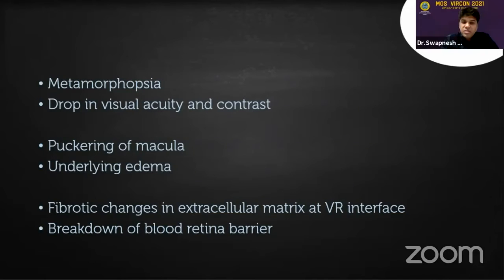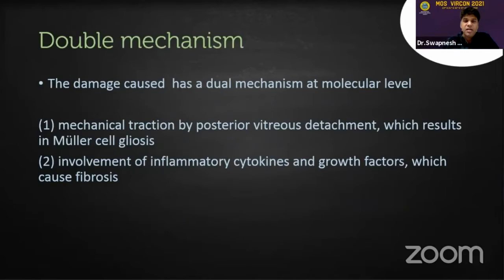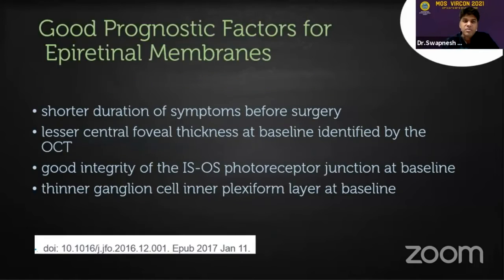There could be some fibrotic changes in the extracellular matrix at the interface, and also underlying breakdown of the blood-retina barrier. So there is a double mechanism, where the damage is caused by the mechanical traction by the PVD, which damages the Muller cell and causes Muller cell gliosis, and it also involves inflammatory cytokines and growth factors causing underlying fibrosis.